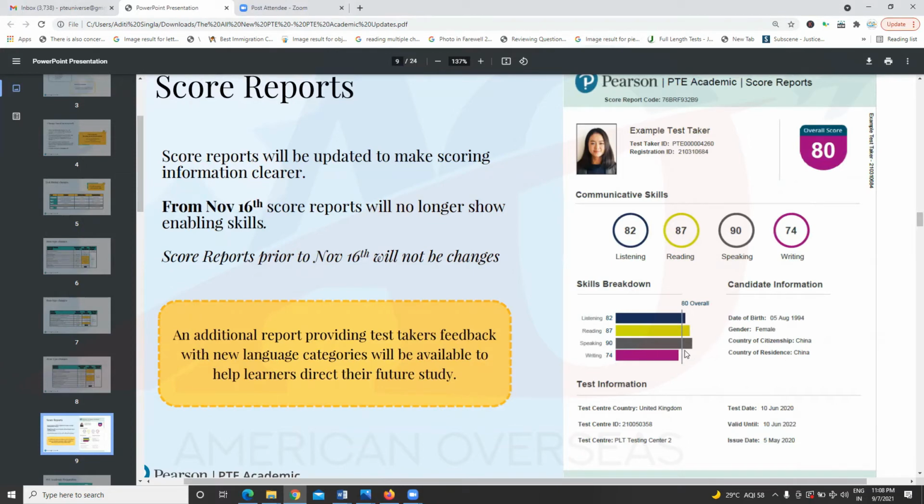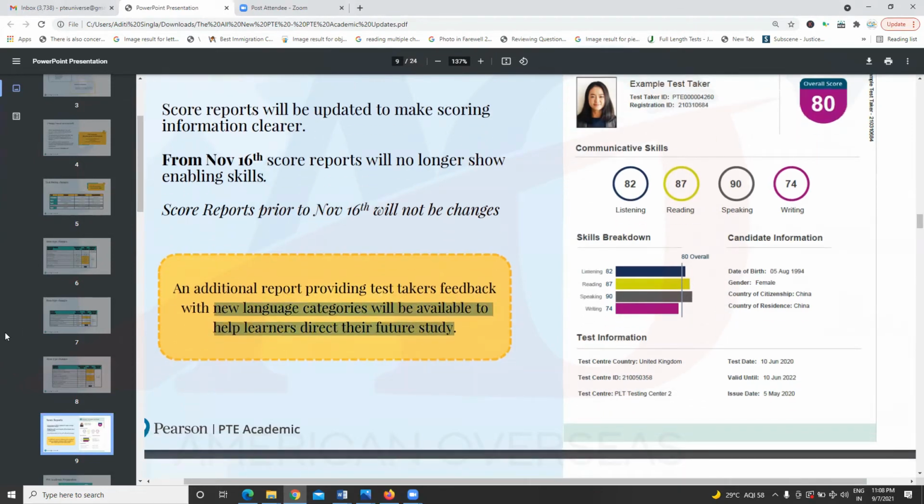The exams you take before November 16 will have the earlier report cards with enabling skills, but after November 16 the complete scorecard will change, and an additional report will be given to test takers with new language categories to help them for their future study. So you will get an additional report along with it.